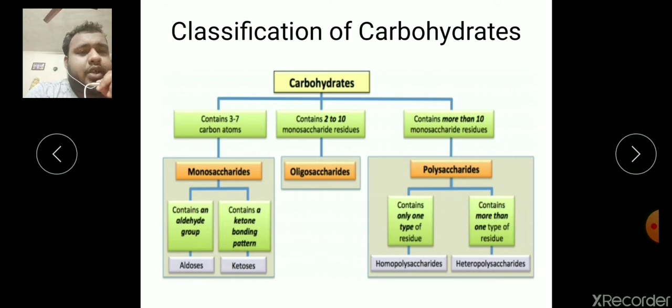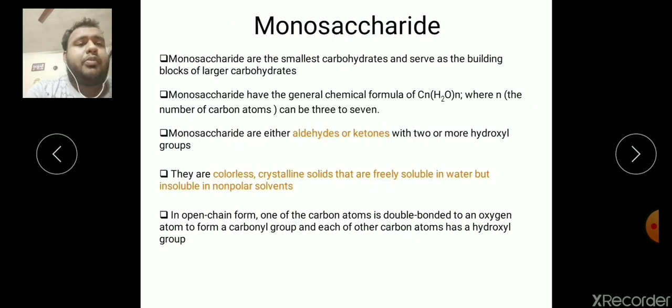This polysaccharide is usually divided into two types, the homopolysaccharide as well as the heteropolysaccharide. The homopolysaccharide is where the nature of the monosaccharide residue is the same, and heteropolysaccharide is where the nature of the monosaccharide residue is different. Let's go for the monosaccharide portion.